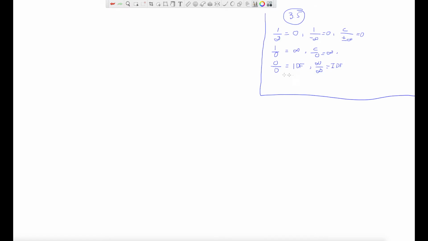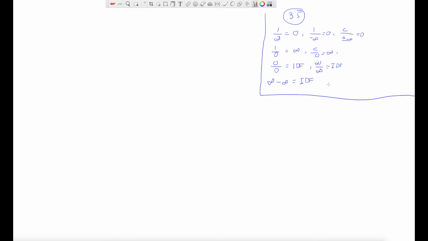Let me ask you one more. How about infinity minus infinity? This is not 0. The reason why it is not 0 is because we don't know how much is infinity. It can be 1 over 0, this can be 2 over 0, both are infinity, right? And then 1 over 0 minus 2 over 0 cannot be 0. So we don't know that too, so it is indeterminate form. And again, we will discuss more about the indeterminate form in section 5.6, which is the next section.